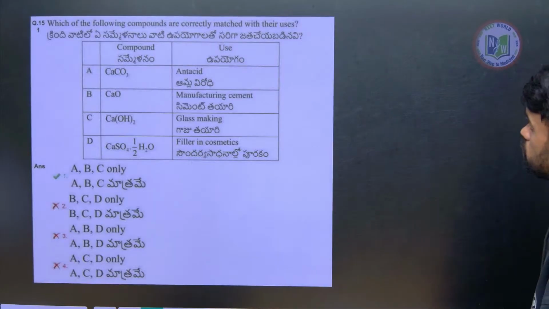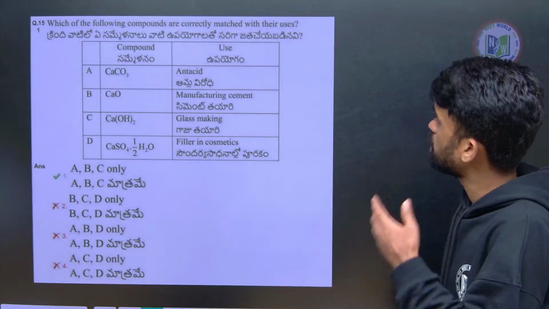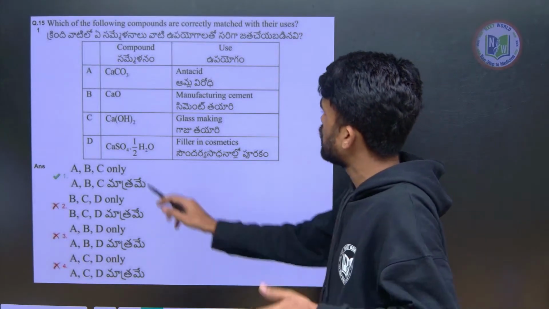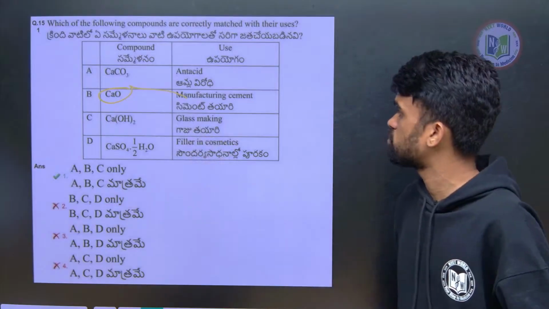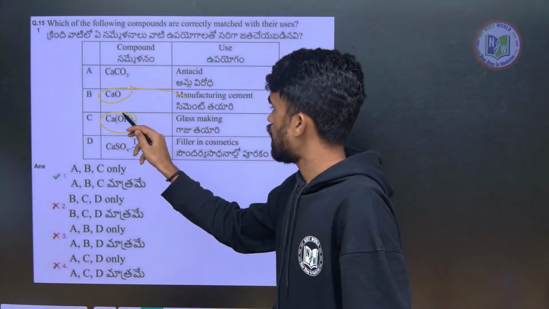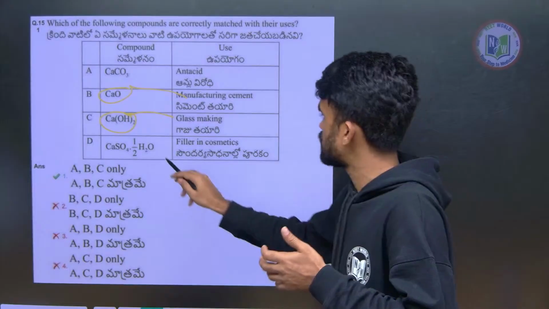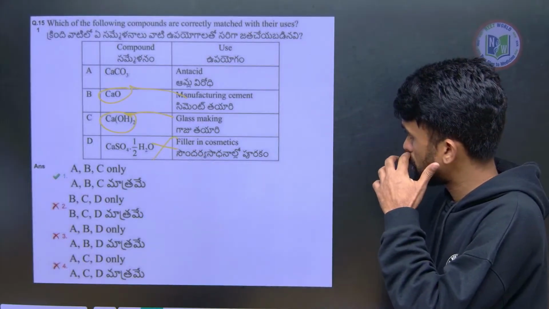Next. CaCO3 can be used as an antacid. Okay. CaO is used in manufacturing of cement. Yes. And this is also used in glass making. Okay. But this is not the correct one. Filler in cosmetics. No.